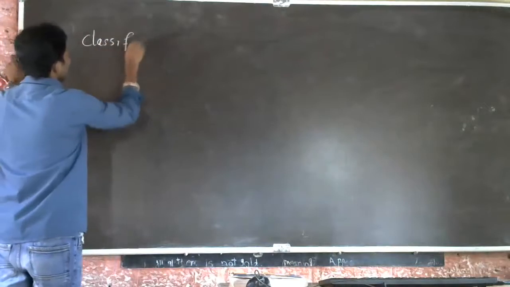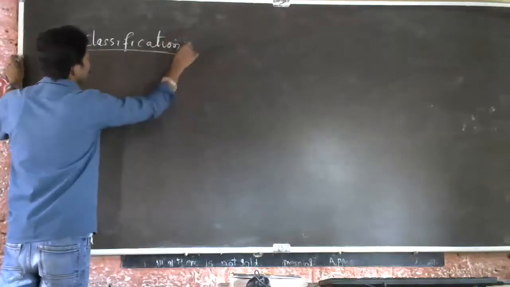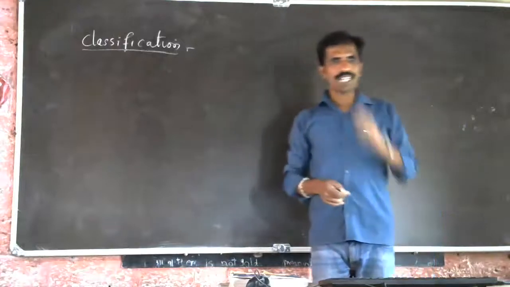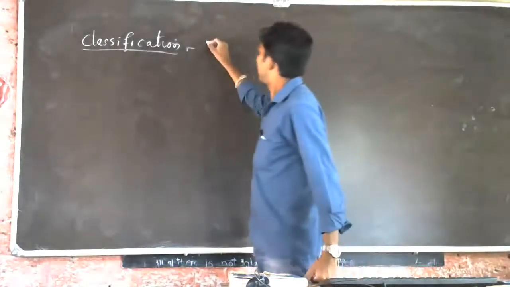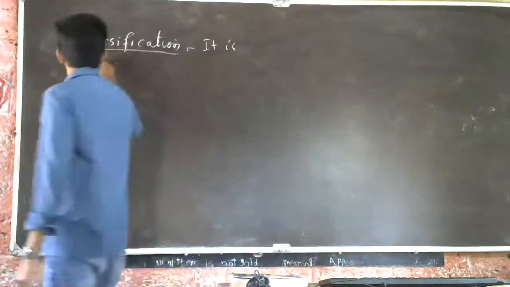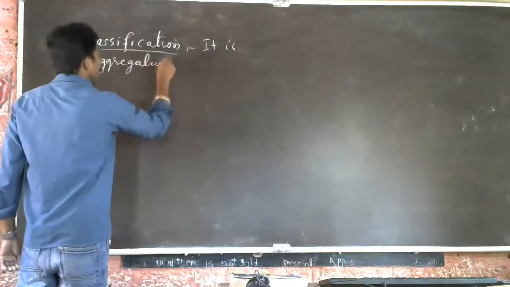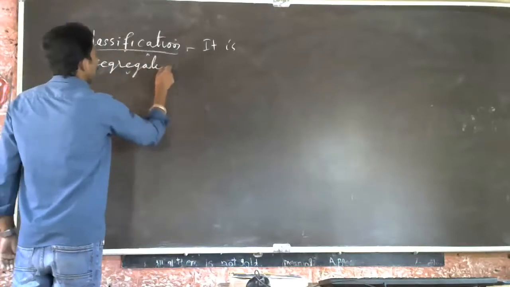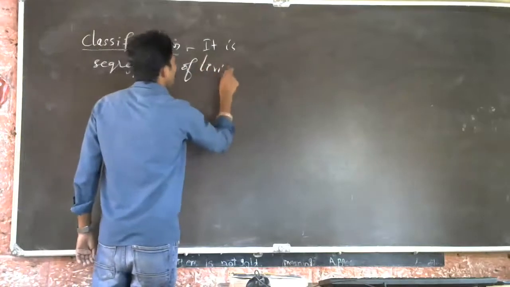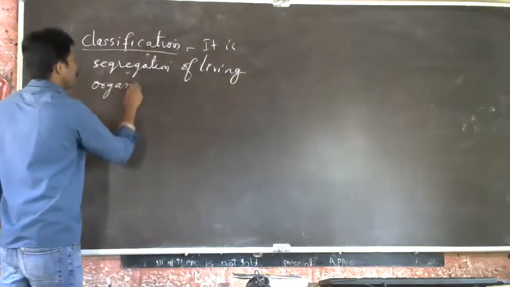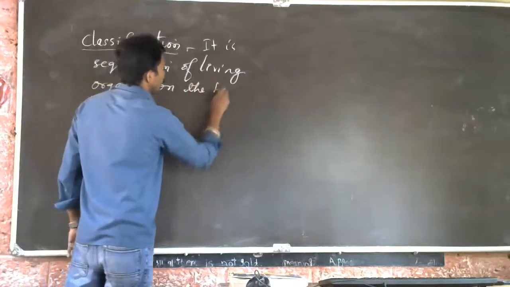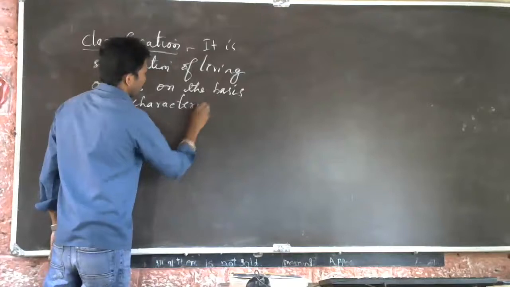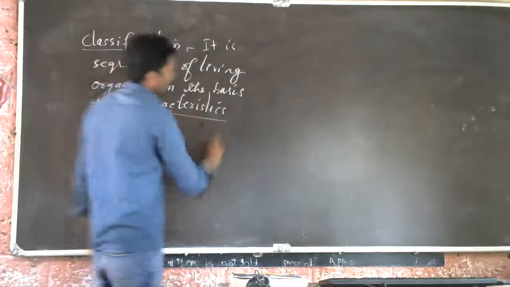Classification is the segregation of living organisms on the basis of their characteristics.